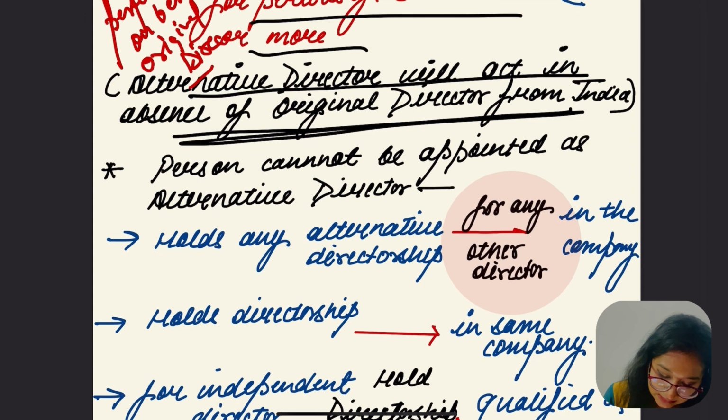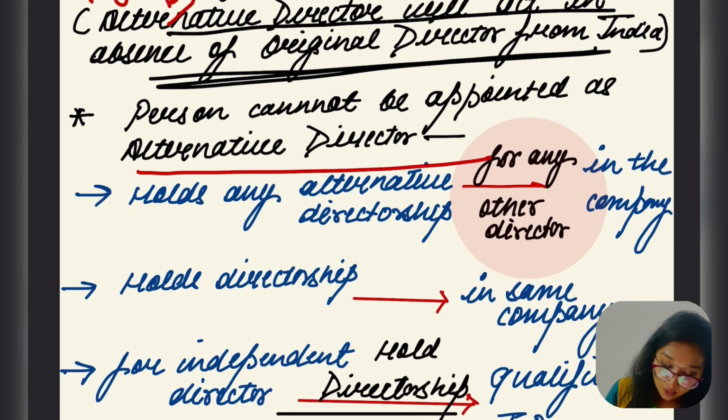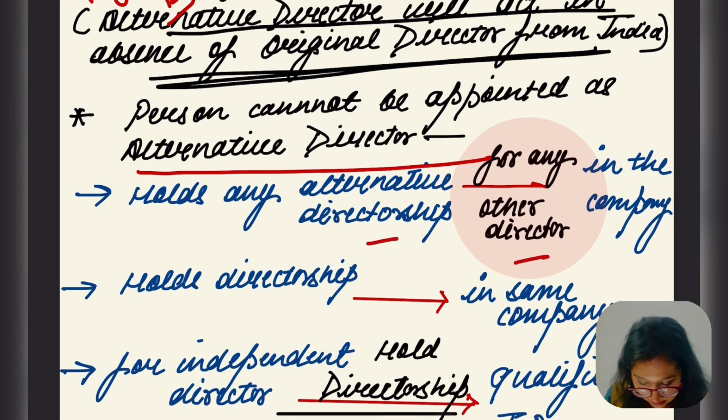There are 3 cases where a person cannot be appointed as an alternative director. First, if the person holds an alternative directorship for any other director in the company, they cannot hold the directorship for any other director. Second, if the person holds a directorship in the same company, they cannot go for holding the alternative directorship in the same company.